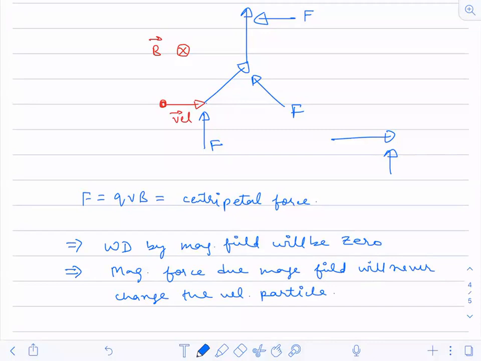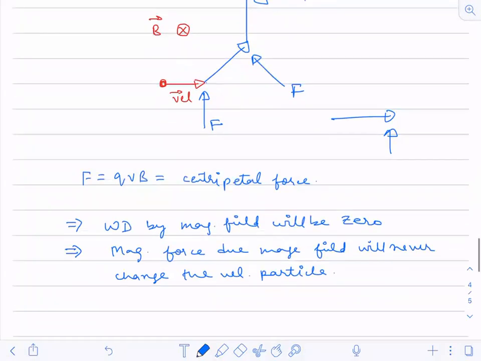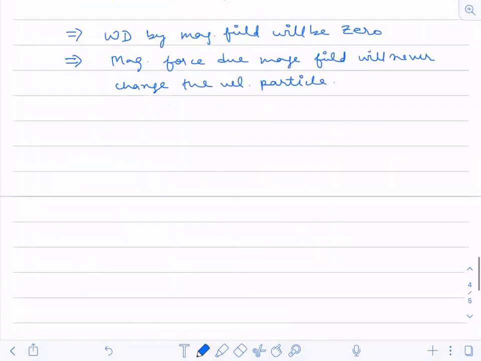Now, after this, when we have calculated this magnetic force, which equals QVB, and we are saying that the particle will move in a circular direction, we have to do some analysis here. Suppose this particle will move in this circular path, of radius r.